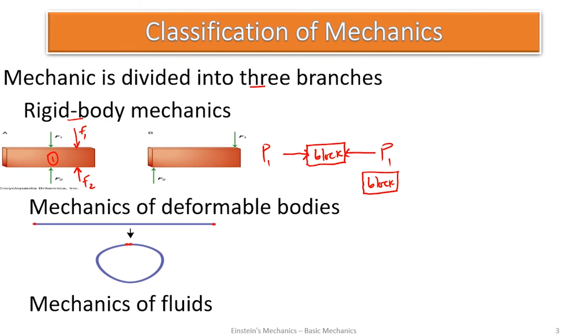There should be no deformation. We can see that the same block is here, meaning this block is a rigid body block.